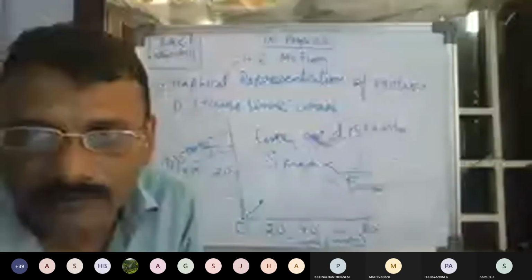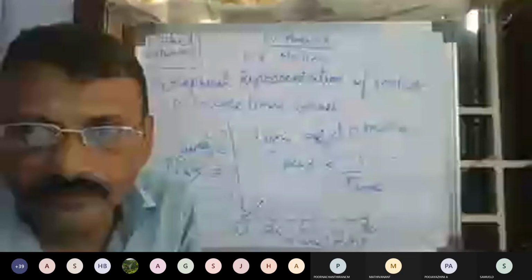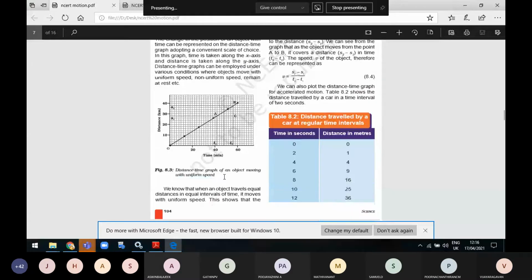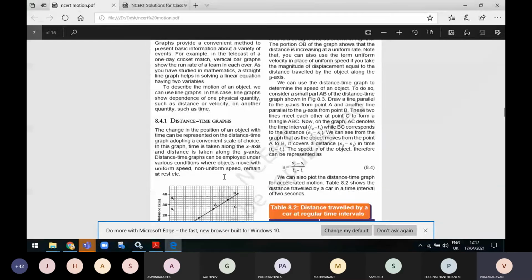Okay, I will show again. So see the graph, all of you. So that's for uniform speed. Can you see the screen now? Yes, sir.